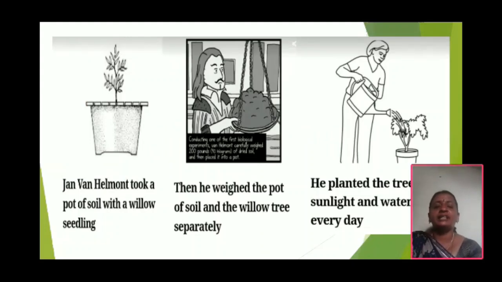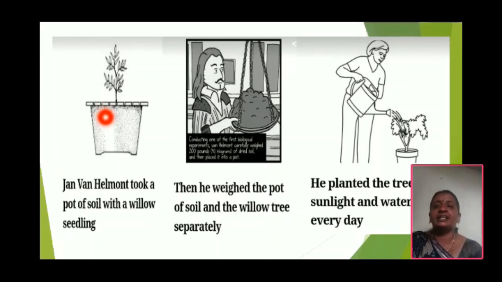First of all, Van Helmont took a willow plant and a pot of soil. After that, he carefully measured the mass of the soil and the mass of the plant body, and planted it in a large pot of soil.